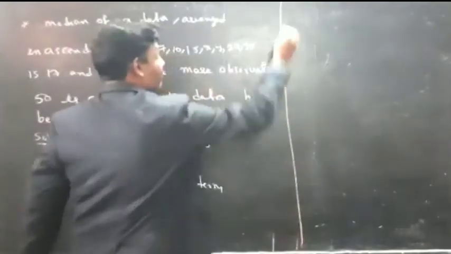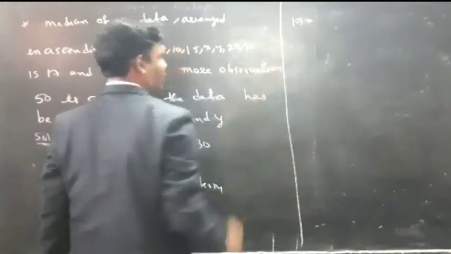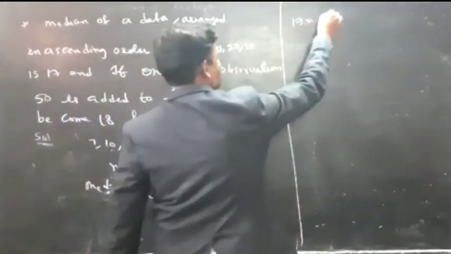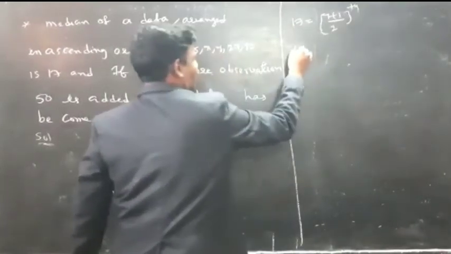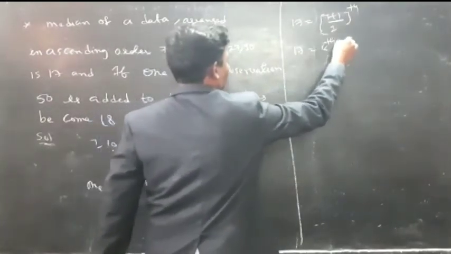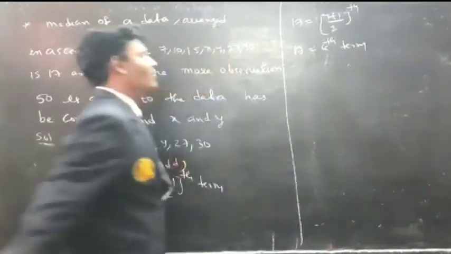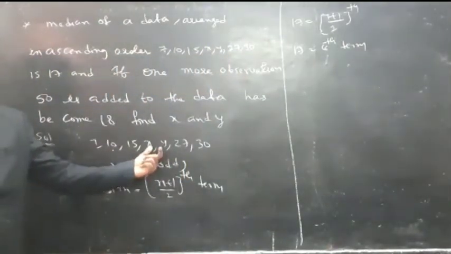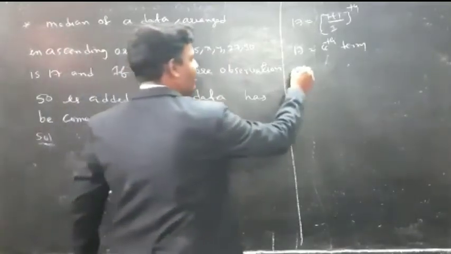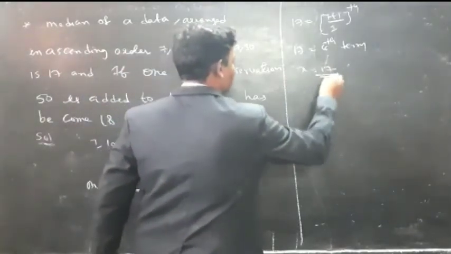What is the median given here? 17 is equal to the (7 plus 1) by 2 term. It is nothing but 17 is equal to the fourth term. What is the fourth term here? 1, 2, 3, 4. x is the fourth term. So the value of x is equal to 17.